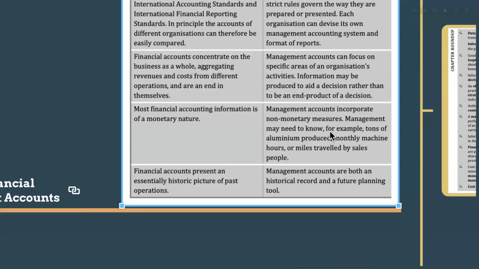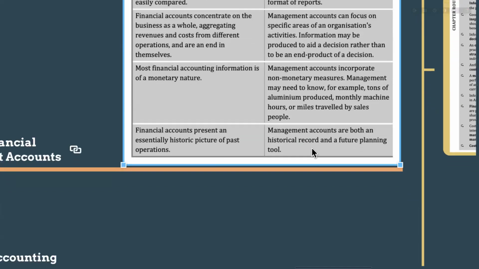So management may need to know, for example, tons of aluminium produced, monthly machine hours worked, or miles traveled by salespeople. There's no monetary value, but there's a quantity. So management accounts also focus on non-monetary measures. And financial accounts present an essentially historic picture of past operations, right?